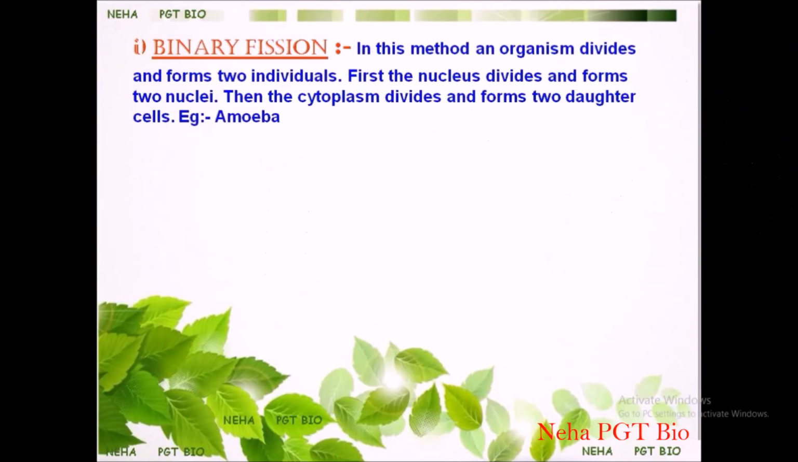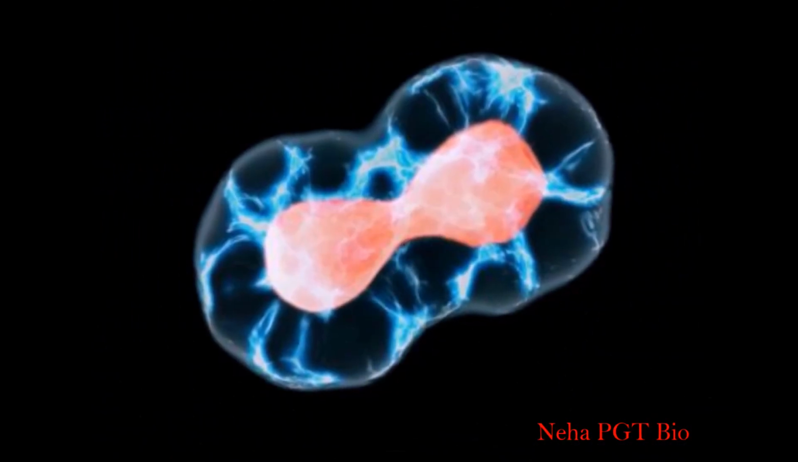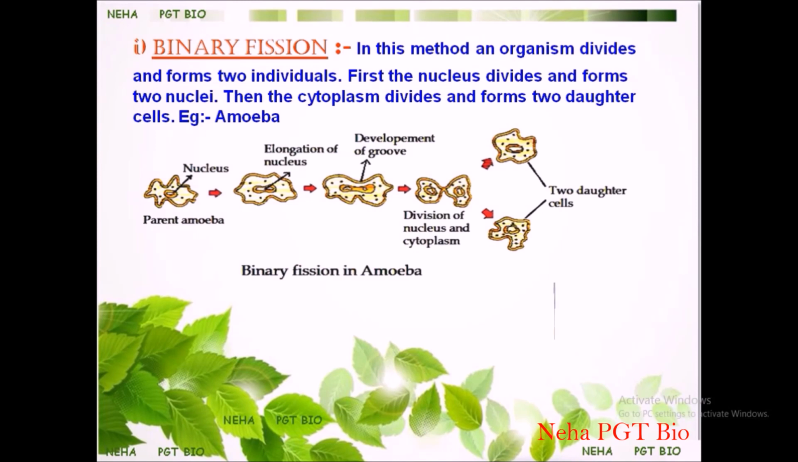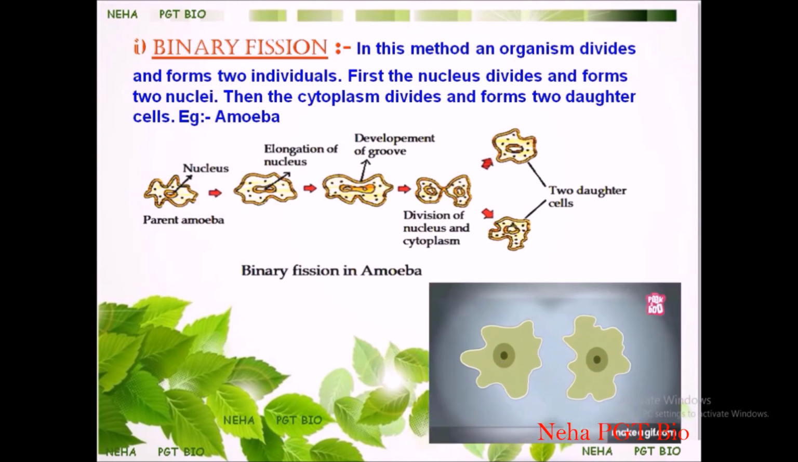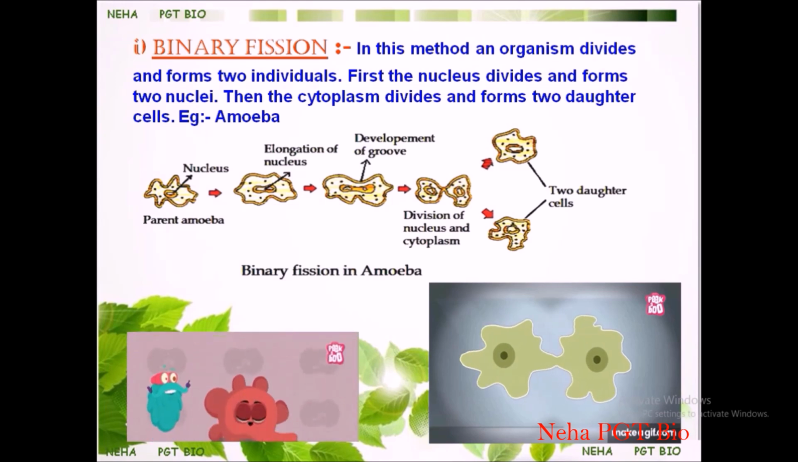For example, in the case of amoeba, if amoeba has to reproduce, first its nucleus will start to show constriction. Then the nucleus will divide into two nuclei. The cytoplasm also starts showing constriction, and finally two daughter amoebae are formed.